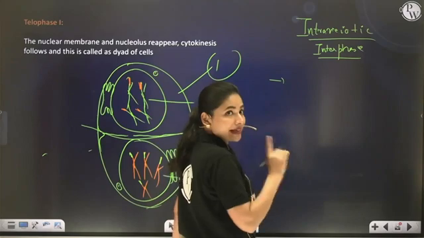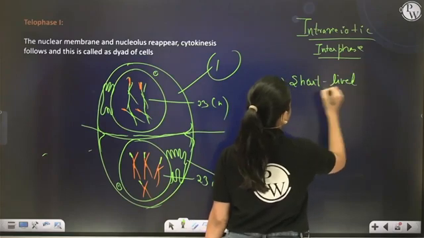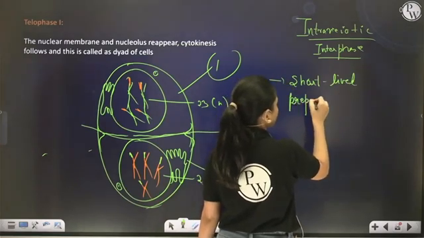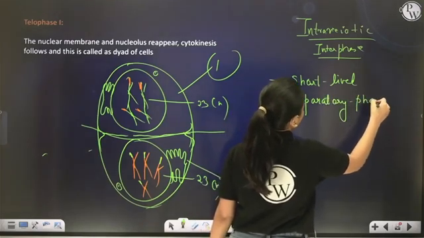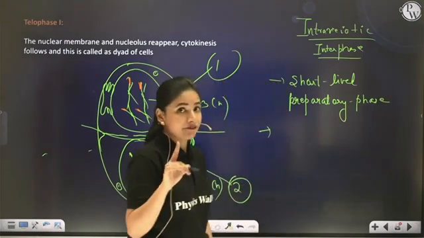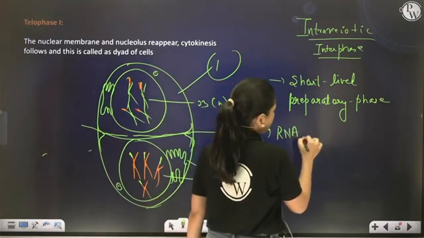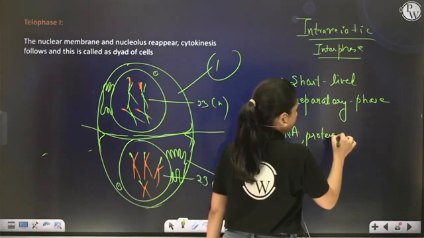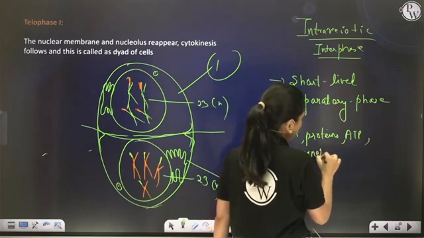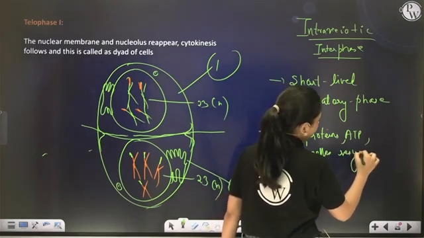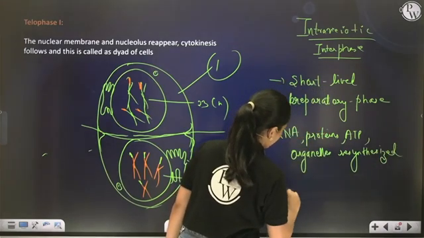So intrameiotic interphase is a short-lived preparatory phase where everything is synthesized: RNA, proteins, energy, organelles, everything is re-synthesized except DNA replication.